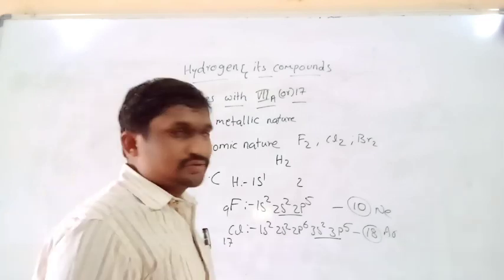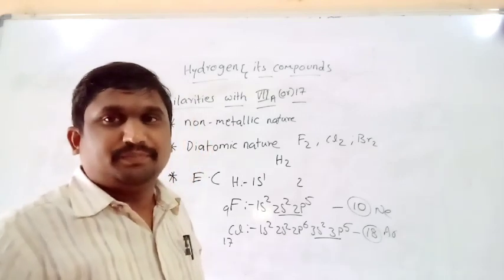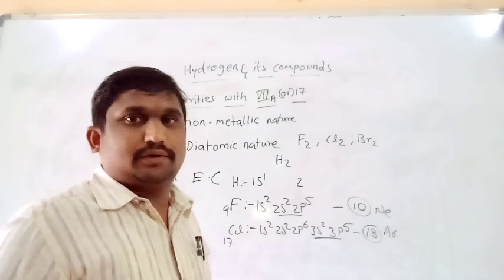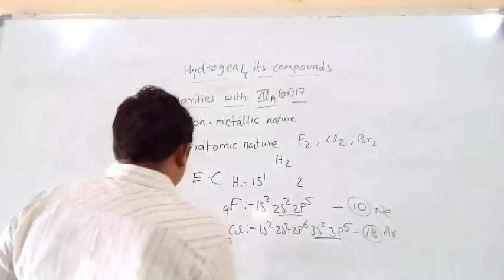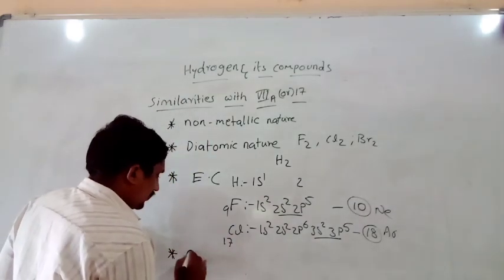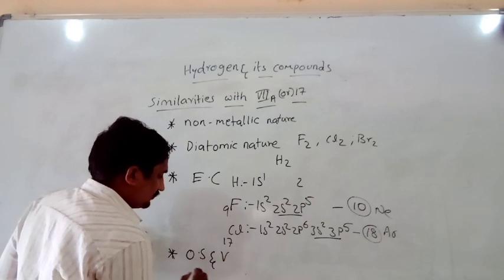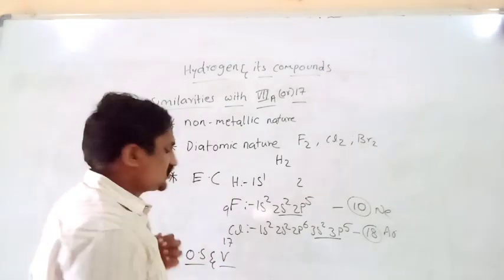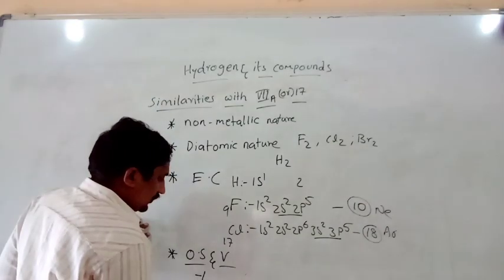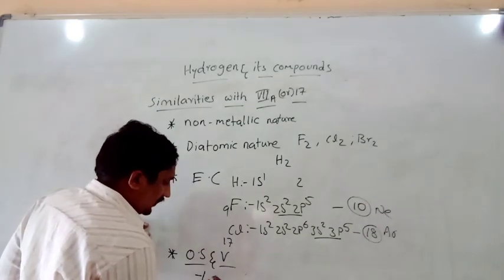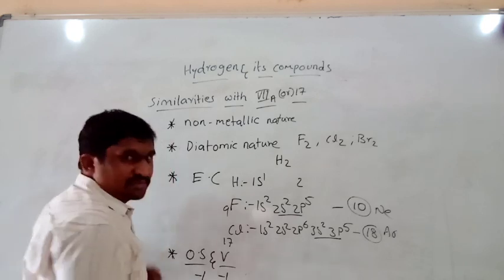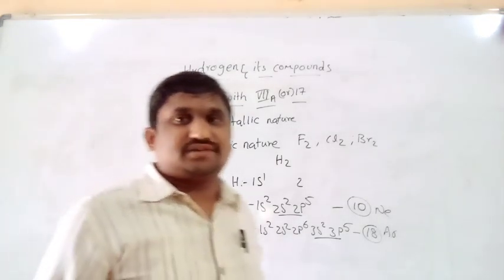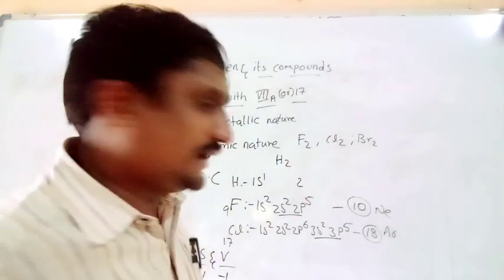This is one of the similarities between hydrogen and halogens. Next, we can say oxidation state. Halogens can exhibit an oxidation state of -1. In the same way, hydrogen can also exhibit an oxidation state of -1 in some compounds.